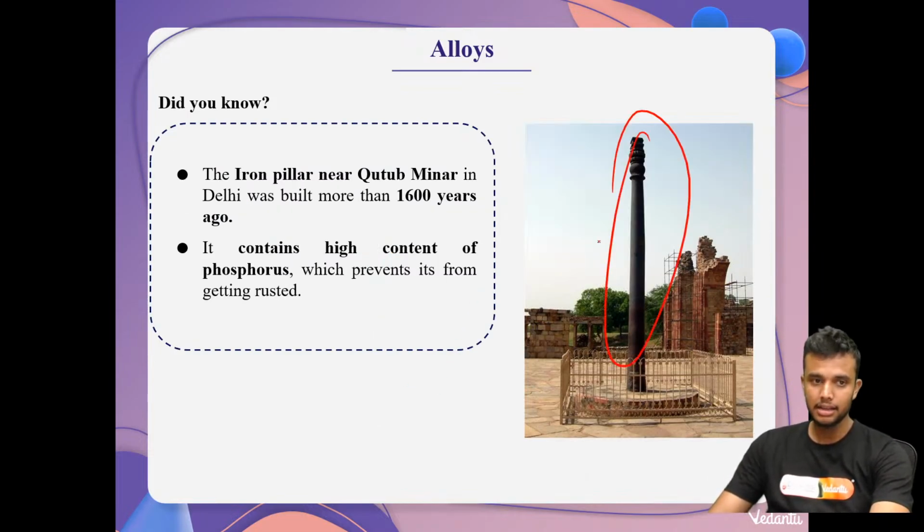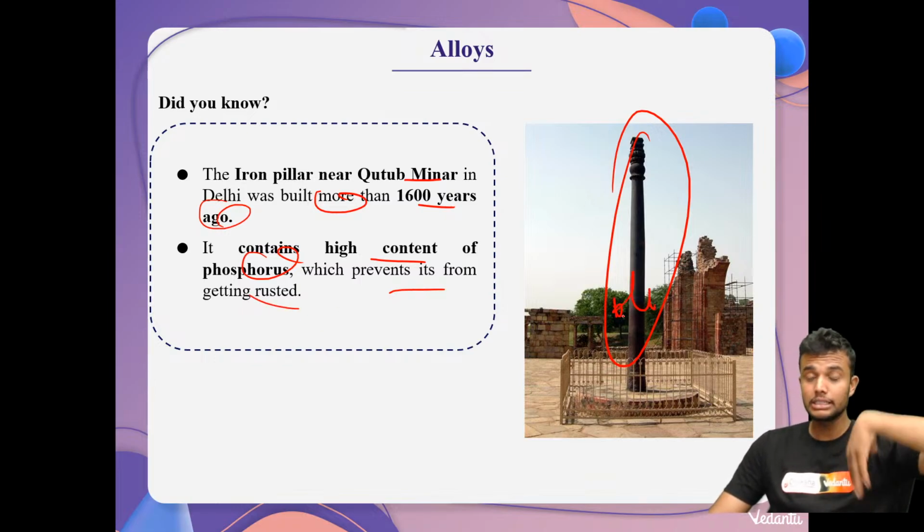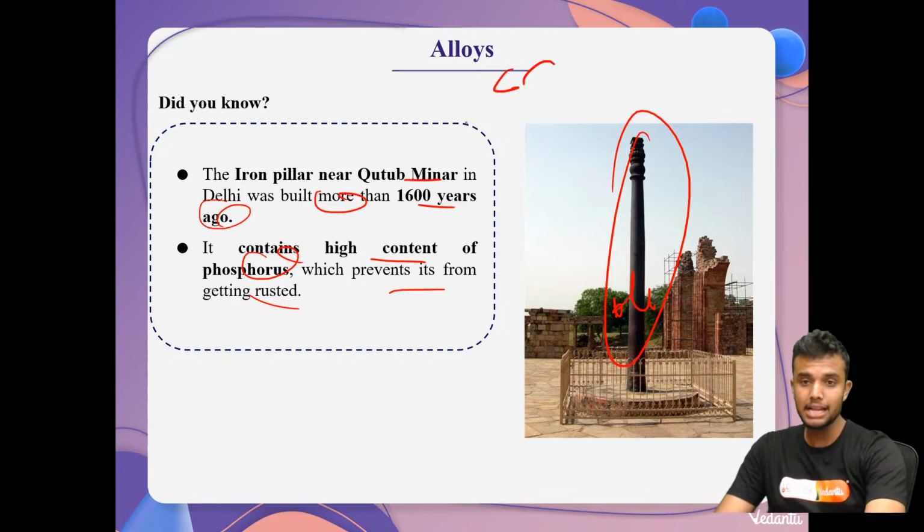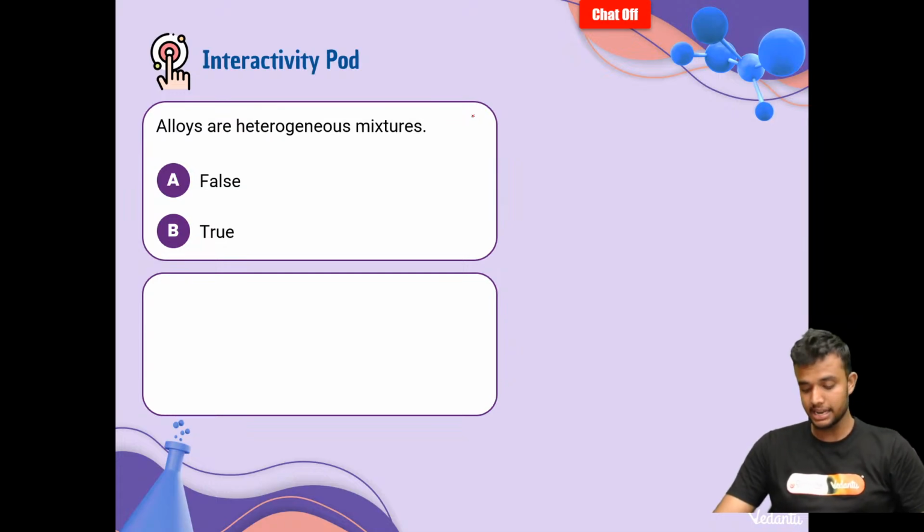This iron pillar near Qutub Minar in Delhi was built more than 1600 years ago. It contains a high content of phosphorus, which prevents iron from getting rusted. It is also an alloy. 1600 years ago, they had an idea about alloys, students. Just imagine our ancient people.